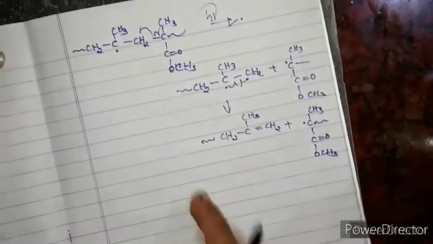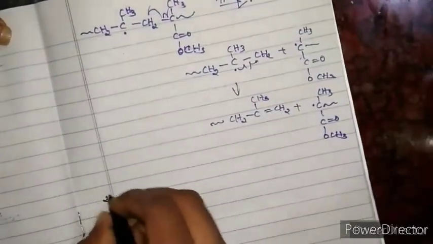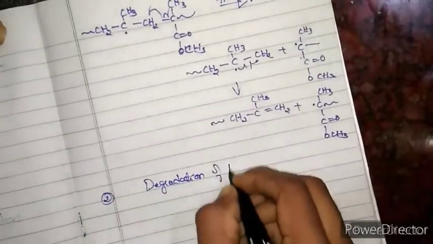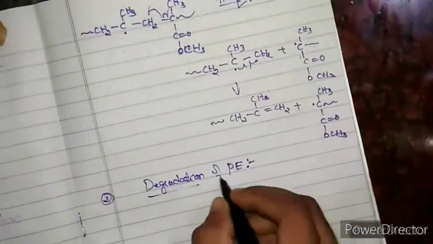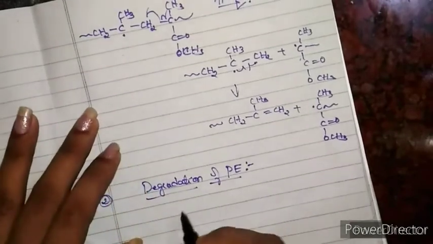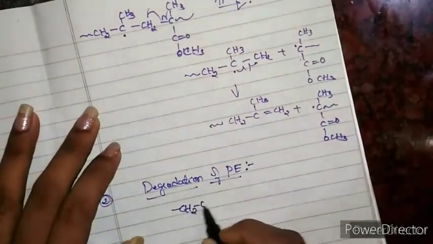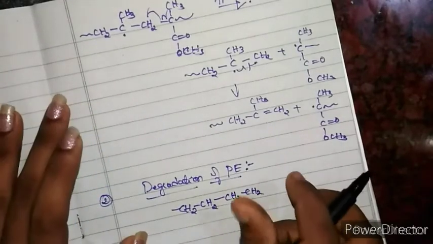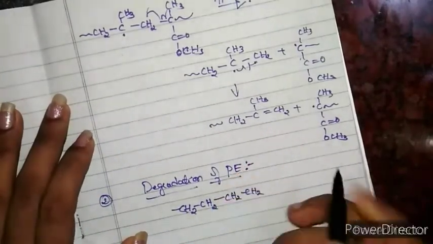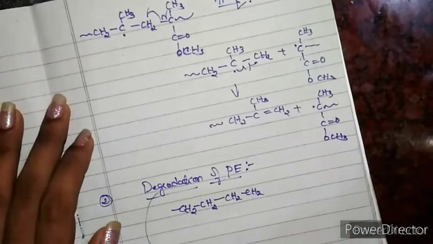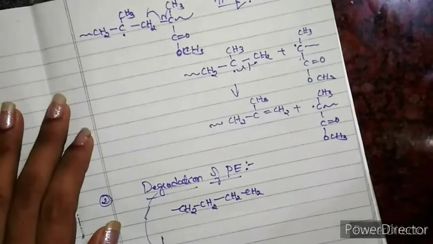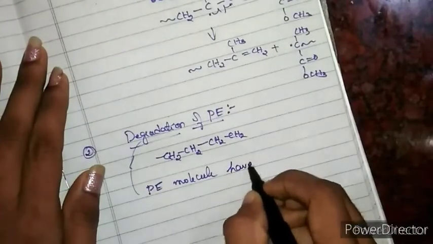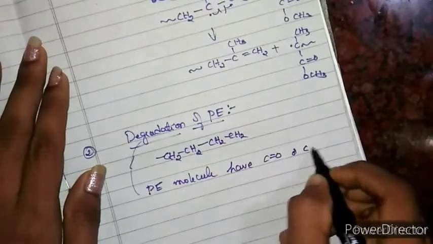Another example under this photodegradation is the degradation of polyethylene. Polyethylene means what? It is the polymer that contains this CH2 unit, right? But one thing you remember, the polyethylene molecule has C double bond O or C double bond C.